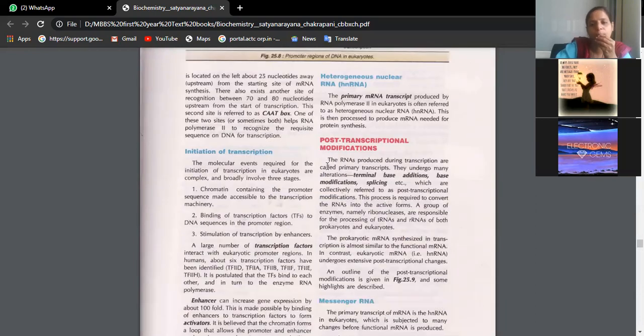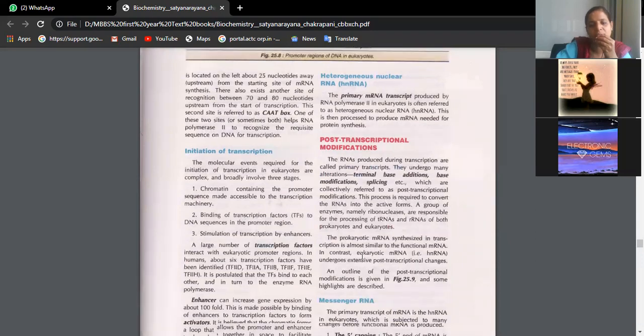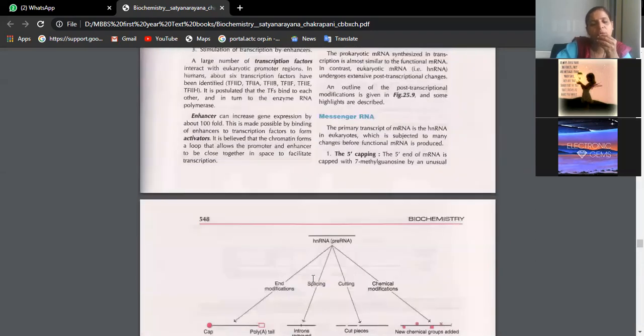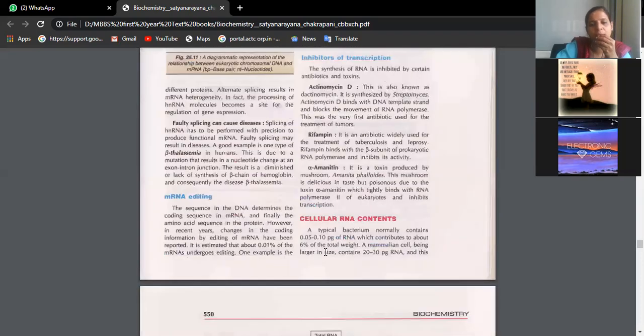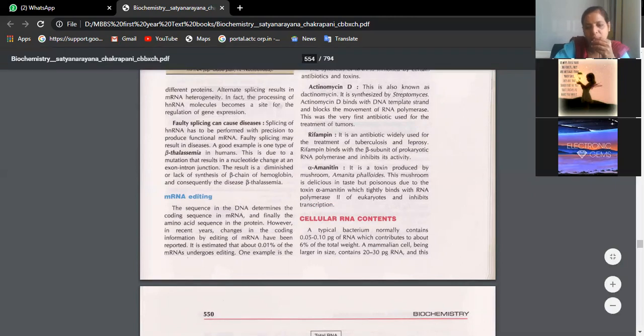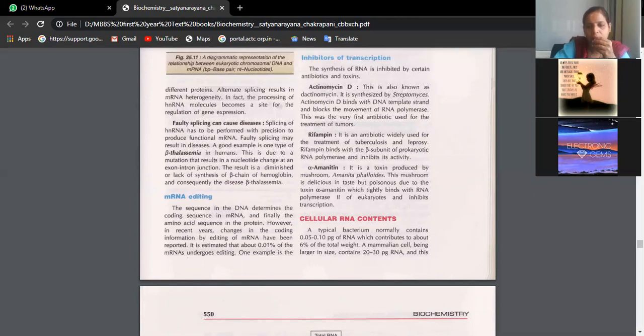Then study post-transcriptional modifications. Give this flowchart, and you can elaborate in your own words. Everything you should write till here, alpha amanitin. Read once. If you don't understand anything, you can ask me again. I gave you the clear concepts of transcription in fact. Now we will move to the next answer. Yes, ma'am. Okay, thank you.